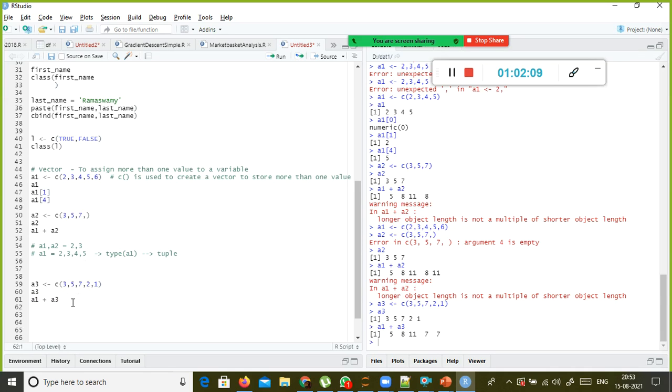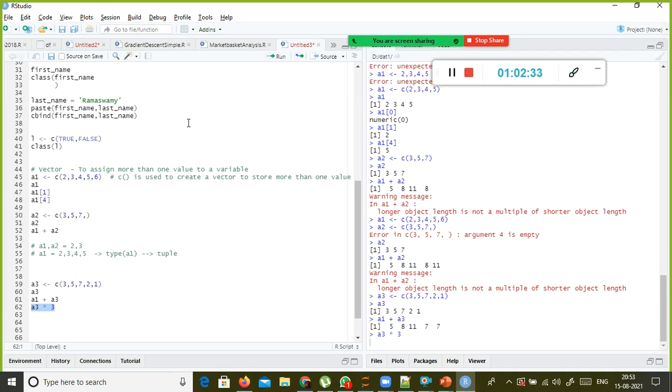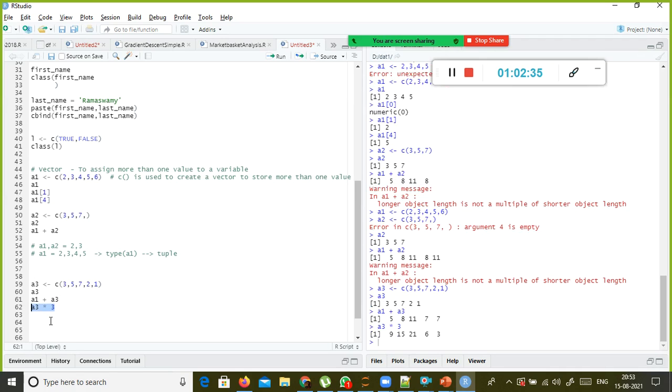I have list 1 and another list 2. I cannot perform element-to-element addition or any other arithmetic operation with lists and tuples in Python. Whereas with a simple vector, we can perform arithmetic operations. For example, a3 times a scalar value 3. I want to multiply 3 with each and every element of my a3. So 3 times 3 is 9, 3 times 5 is 15, 21.